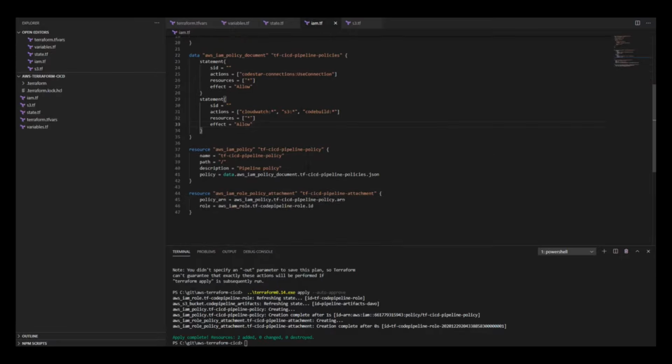So now I'm just going to go ahead and do the same thing for our code build. We need a code build role as well as some additional permissions for code build, so that code build has the ability to pass those permissions over to Terraform, so Terraform can do things like create and delete resources, write to CloudWatch, and so on.